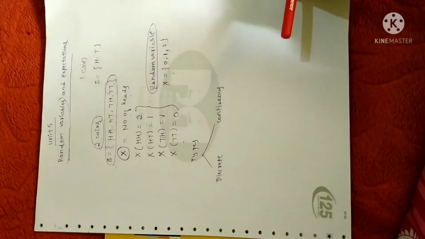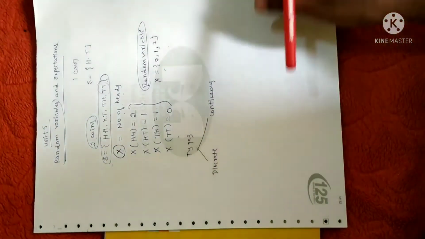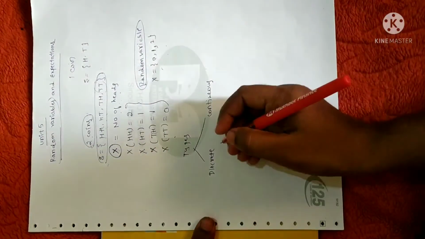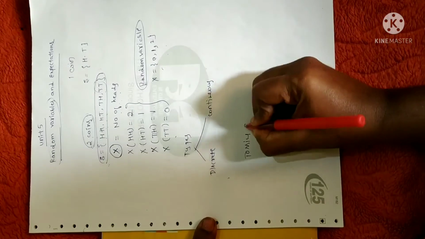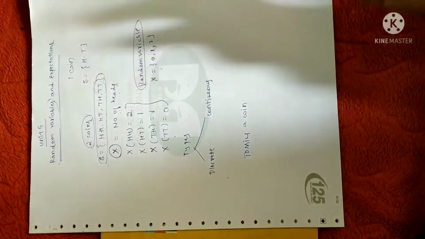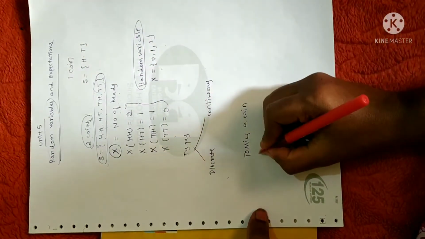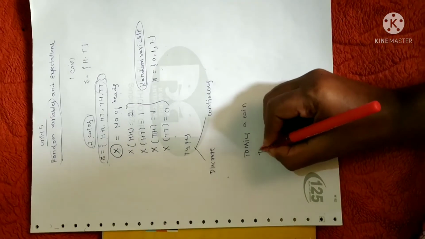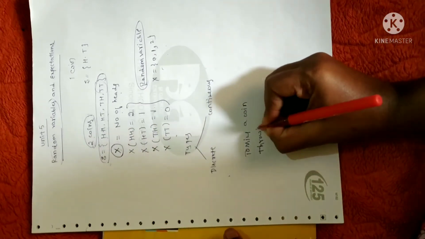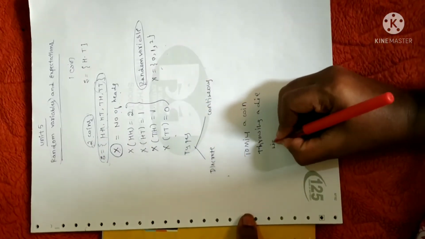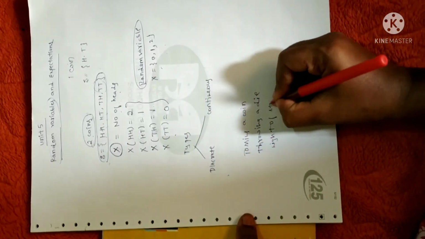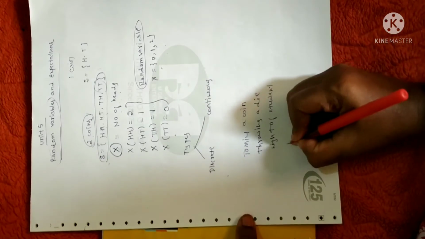I'll give you an example to make this concept clear. Let me take the example of tossing a coin. I'll also consider a random experiment of throwing a die, the height of a student, and the weight of a student.